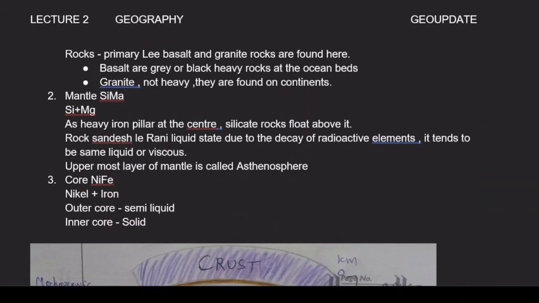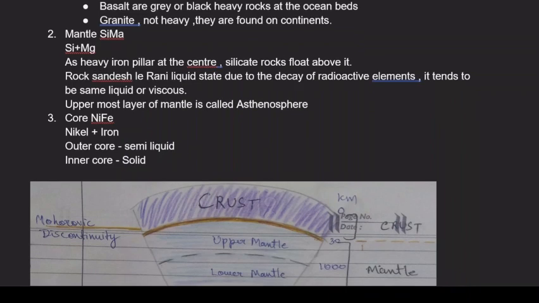When we talk about the other rocks that are associated with the layers here, you have the basalt and the granite rocks. Basalts are gray or black heavy rocks at the ocean beds, and granite are not that heavy as they are found on the continents. Again, that is the differentiation. Basalts are found on the oceanic beds, and granites are found on the continents.